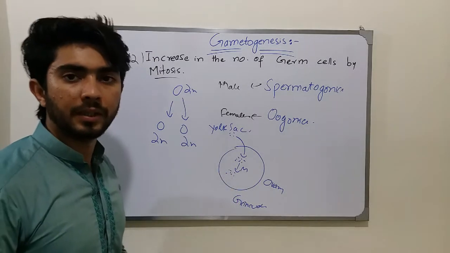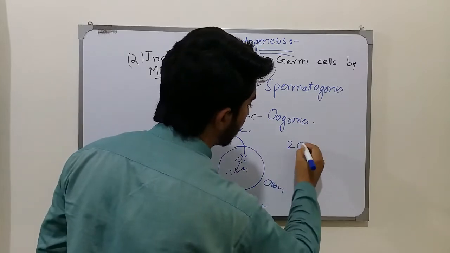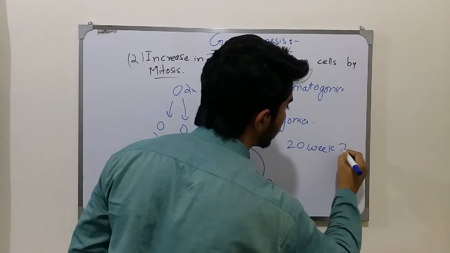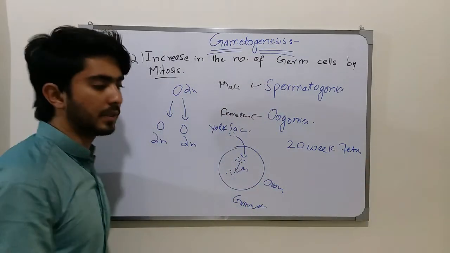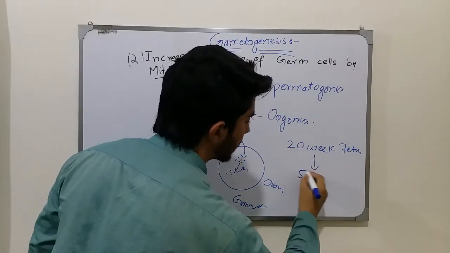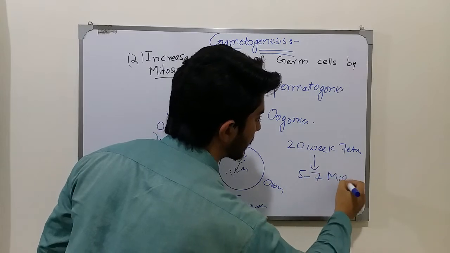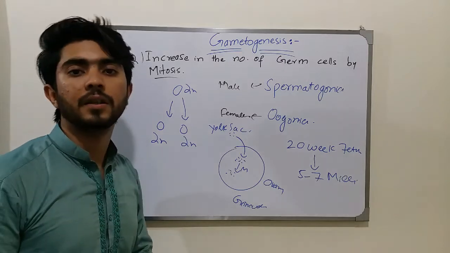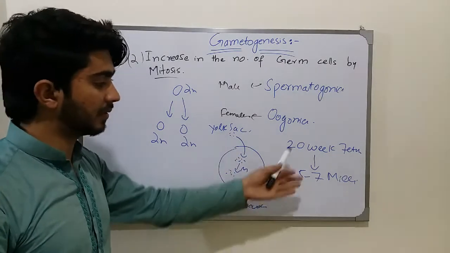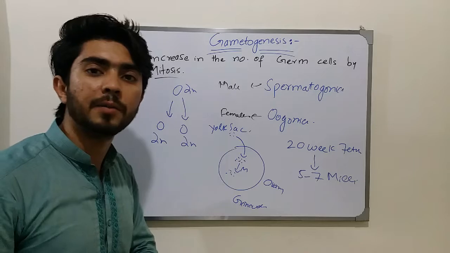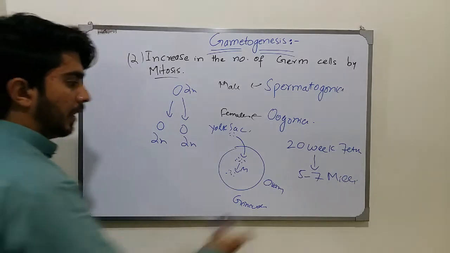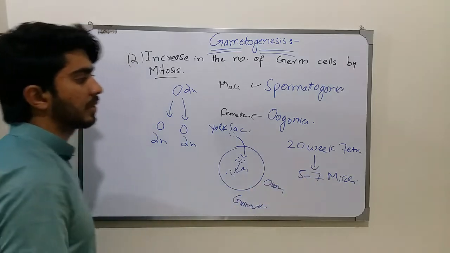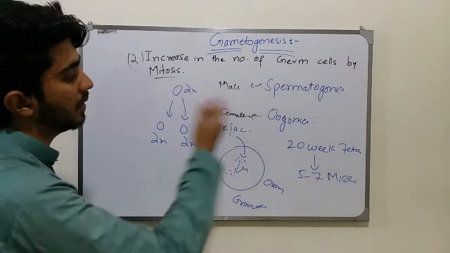In a pregnant woman carrying a 20-week fetus, it produces a huge amount of germ cells, that is 5 to 7 billion germ cells. And this is the highest amount of germ cells that is ever present in the lifetime of the female. You can just imagine that this is a huge amount, 5 to 7 billion germ cells. And this amount of germ cells is not present in the spermatogonia in the males.